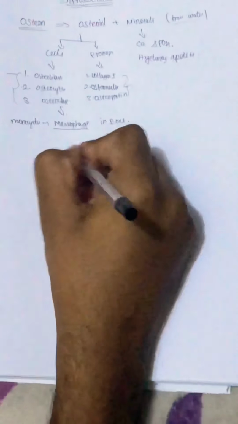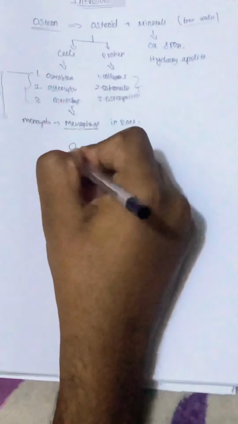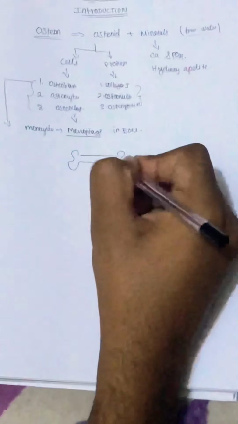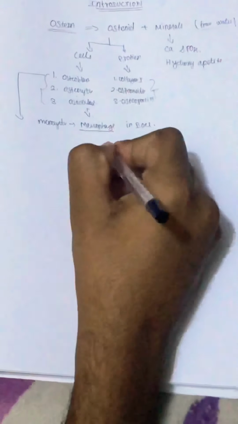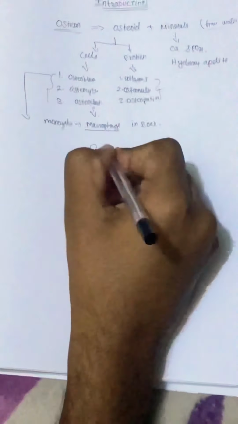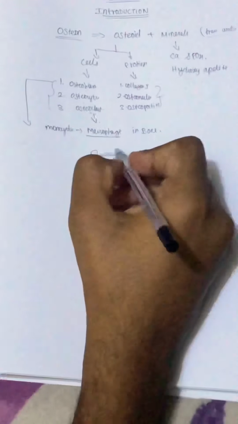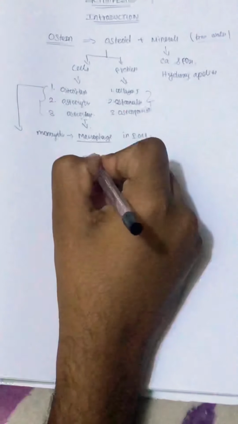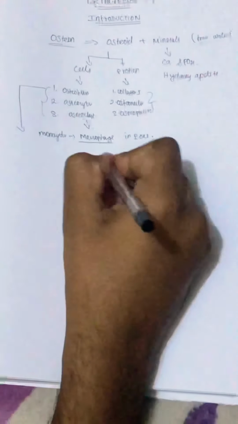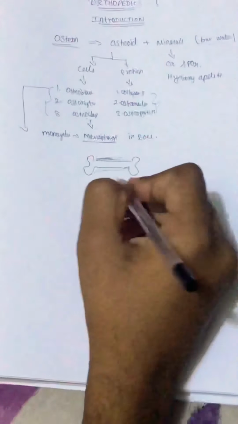In bone formation, actually two main things happen. First, the osteoblast comes into action, which produces more bone content, and the osteoclast is the one involved in proper remodeling, involved in the resorption of particular parts so that the perfect shape will come. So these are all the functions of these three.